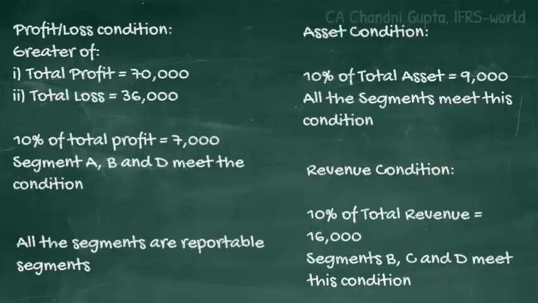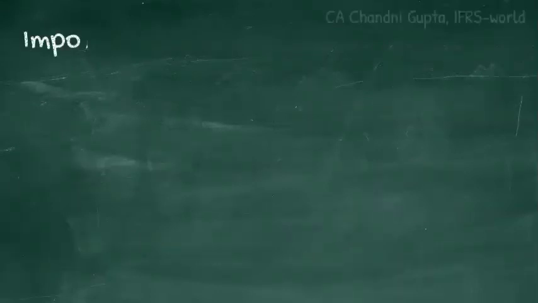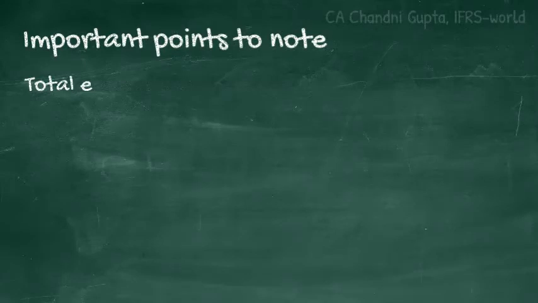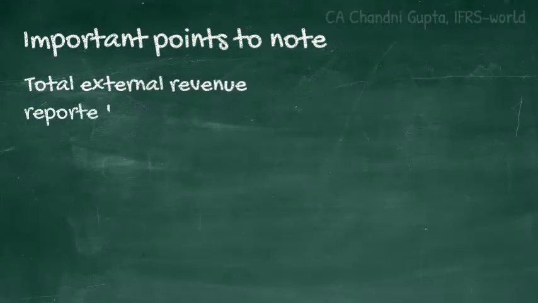Therefore, we can see that all the segments meet at least one of these three conditions. Therefore, all the segments will be considered as the reportable segment. Now, there are certain important points to be noted. Number one is that the total external revenue reported by these operating segments should be at least 75% of the total revenue of the entity.